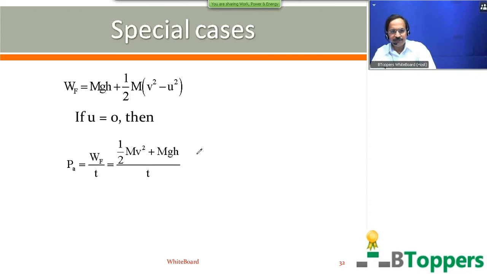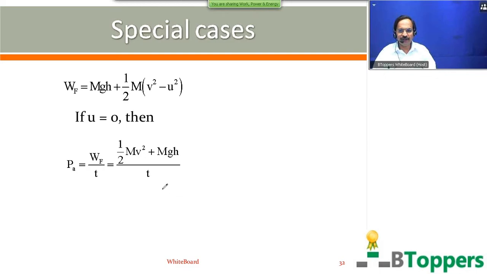So if u is 0, then you get the average power delivered by the lifting agent equal to WF by t. That is half mv square plus mgh by t. Finish writing. In case you need more time to copy the notes, you can pause.